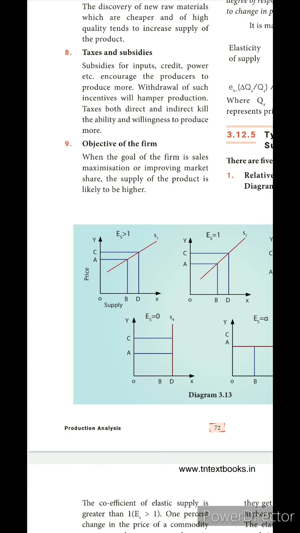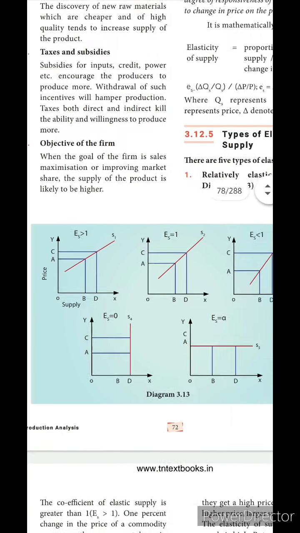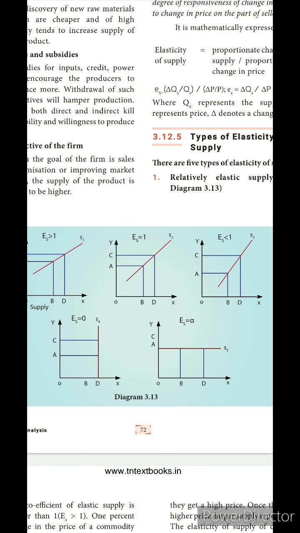Okay, next, perfectly elastic supply. In this one, a 1% change in the price of a commodity causes an infinite change in the quantity supplied of the commodity. We can't say whether it is more than 1 or less than 1 like that. It will be infinite.